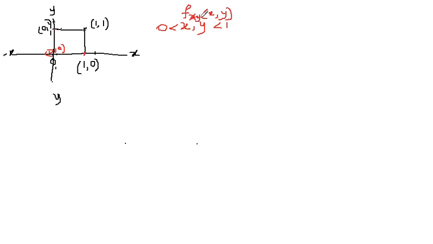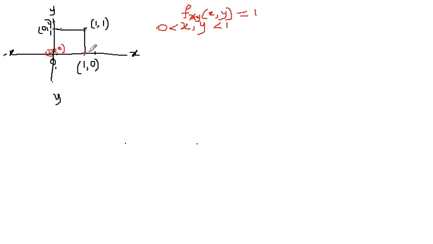Fxy of this is 1 only for this range, means the range is x is greater than 0 now. X is greater than 0 and it is 1.